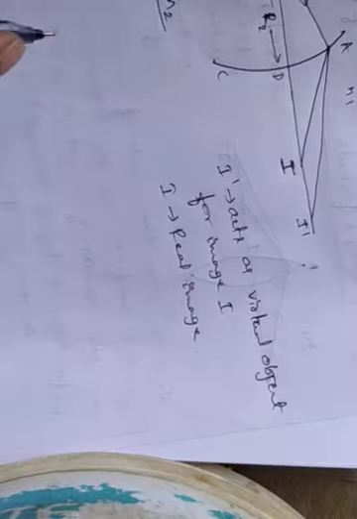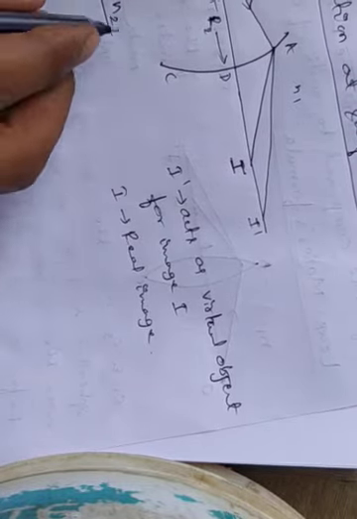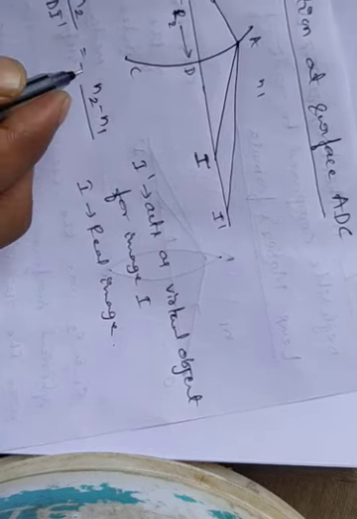Therefore n2 by object distance, which is di prime, is equal to minus of n2 minus n1 by, this R2 is positive or negative?